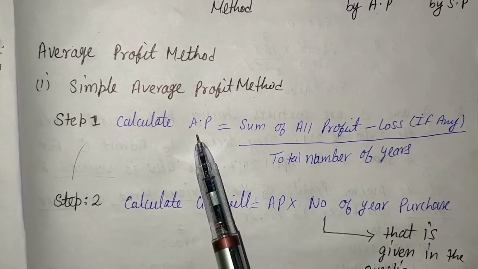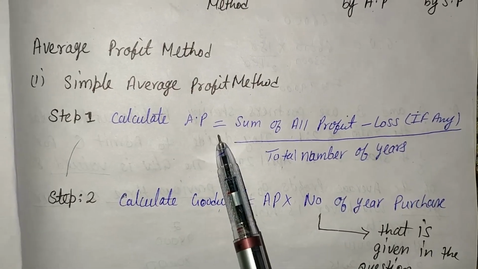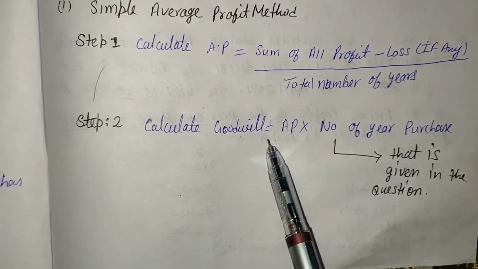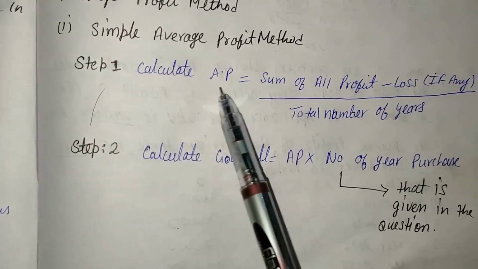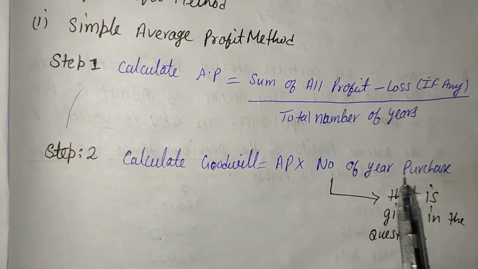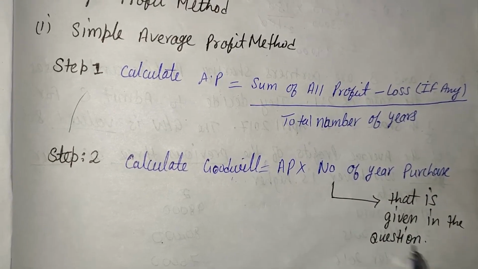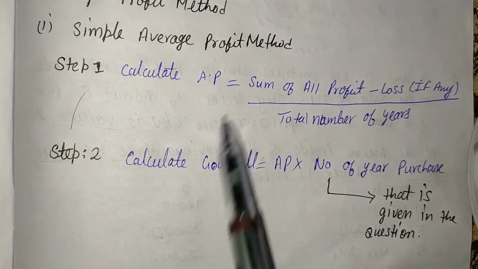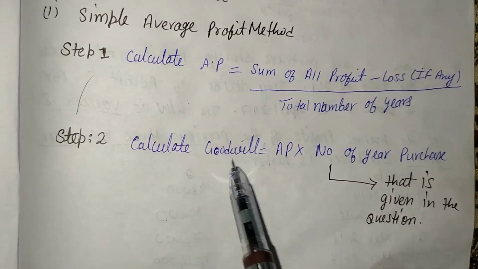If there is no loss, then we do not subtract the loss. That is the first step of calculating average profit. Second step is goodwill. The formula of goodwill is average profit, that we had already calculated, multiplied by number of years purchase, that is given in the question. So step 1 is average profit, step 2 is goodwill.